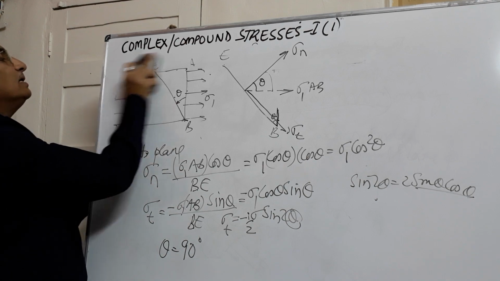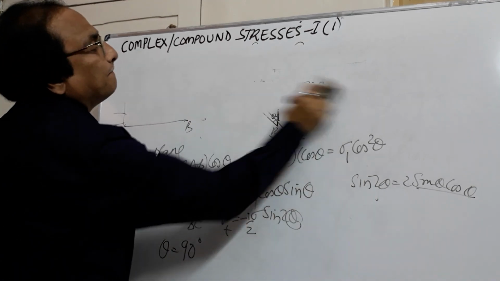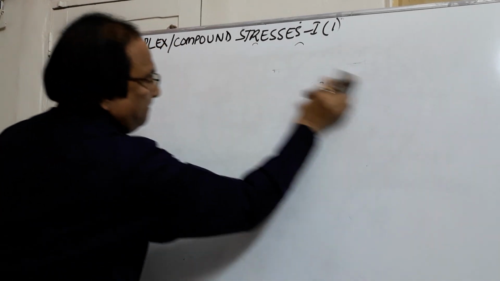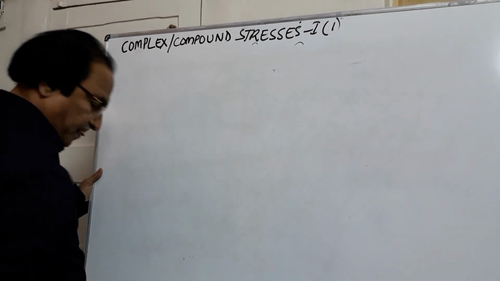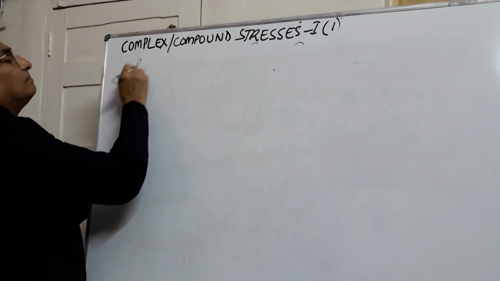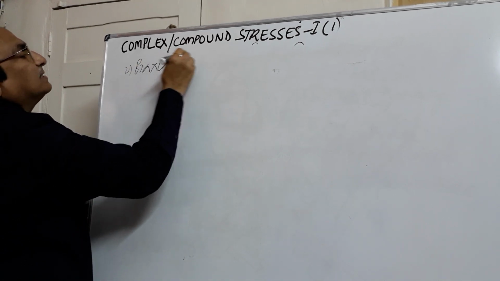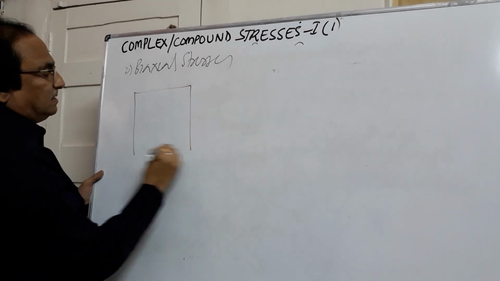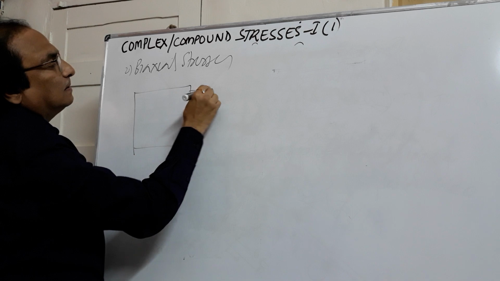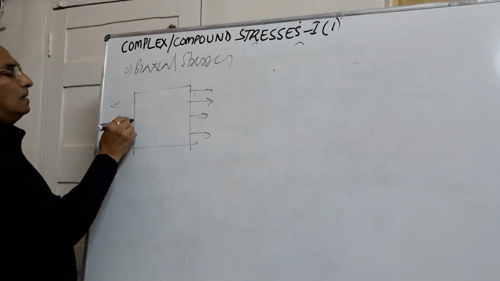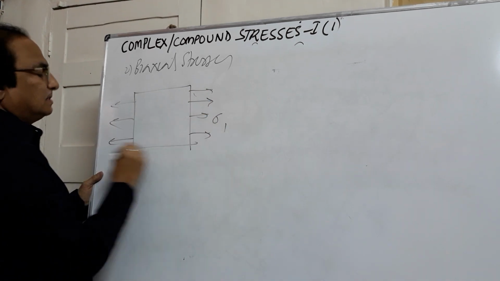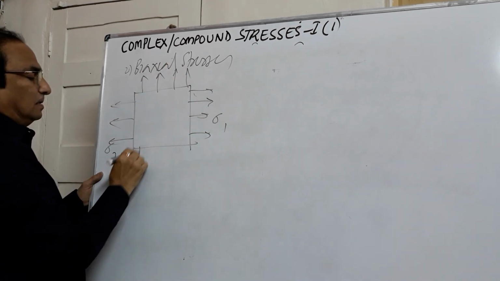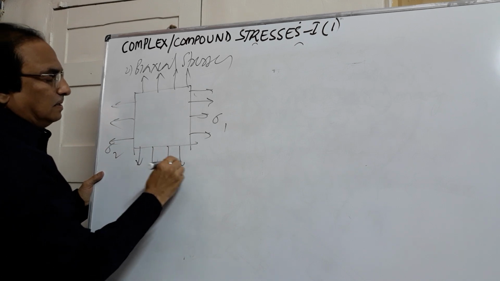So this is only in the x direction. If there are biaxial stresses, so if there are stresses in the x direction, sigma 1, and there are stresses in the y direction also, let this be sigma 2.